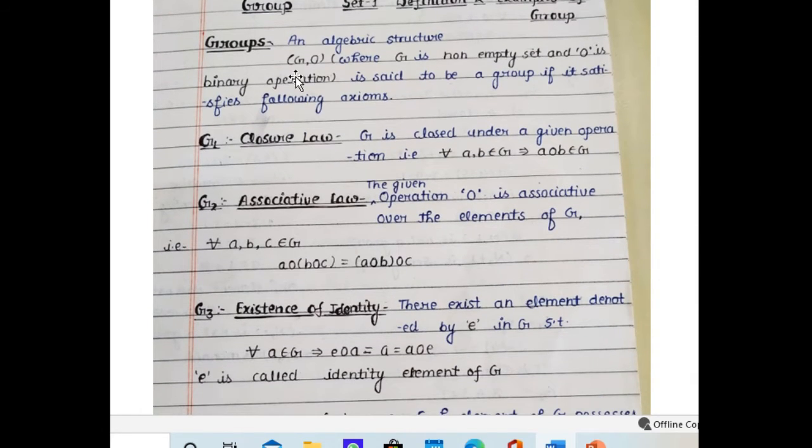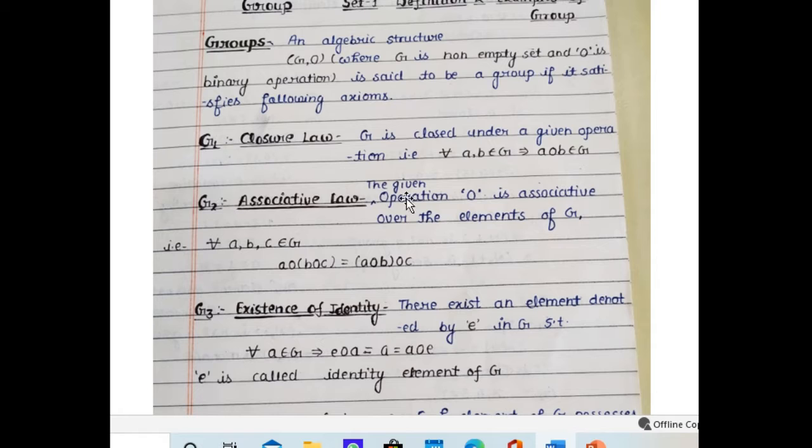The definition of a group is an algebraic structure with a non-empty set G and a binary operation, which is said to be a group if it satisfies the following axioms. The first is the closure law. That is, G is closed under the given operation. For any two elements A and B of G, when we operate, A operation B must be in G. Then G is called closed.